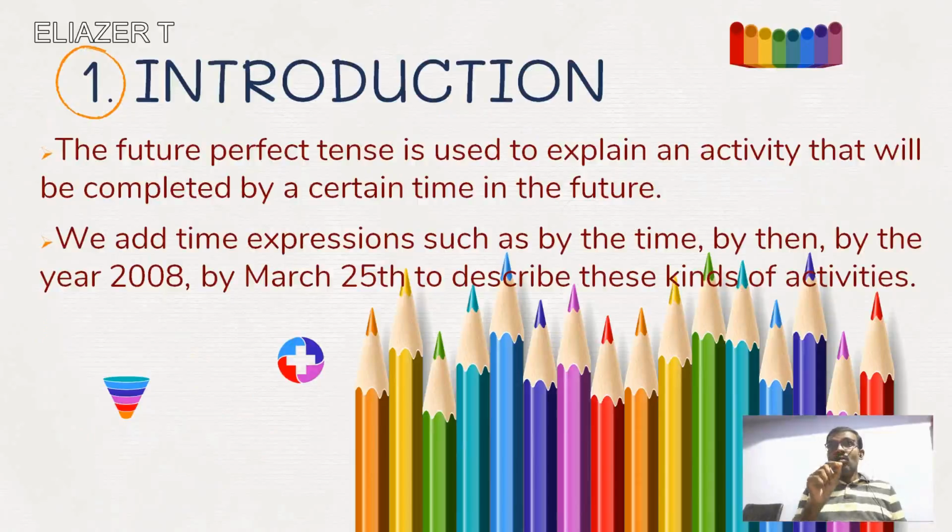With the help of this tense, we express things which are going to be completed in the definite future: by this time tomorrow, by 8 o'clock tomorrow, by this time next week, by coming Sunday, by coming Monday. So I will have completed this work. It shows actions that are in the future, but will be completed in a very recent future.